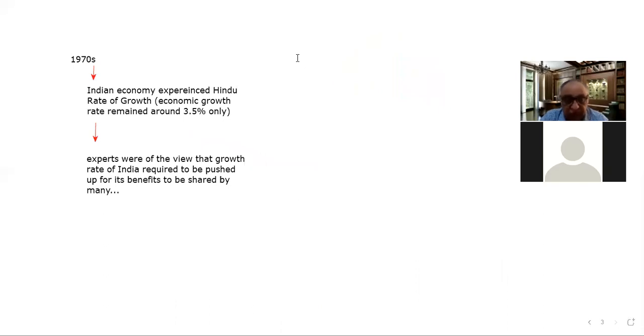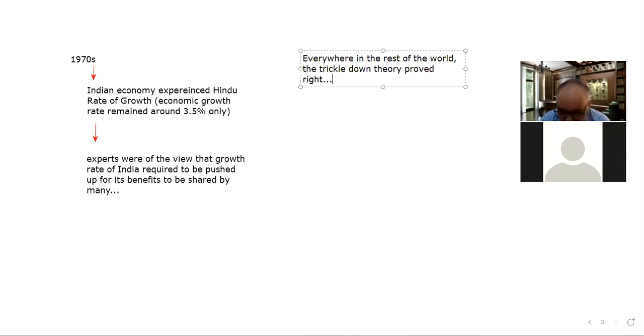Everywhere in the rest of the world, the trickle down theory proved right, because after they achieve sufficiently higher economic growth, their growth becomes broad based, and they start providing benefits to various sections of society, in terms of social security, employment, poverty reduction, health, education, etc.